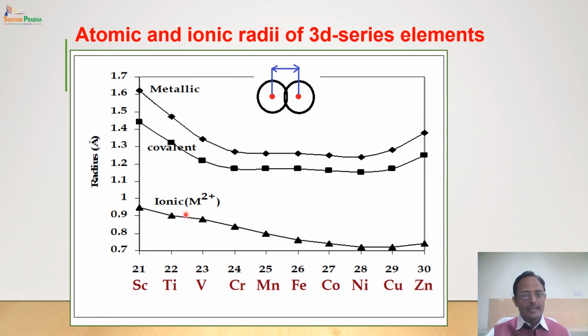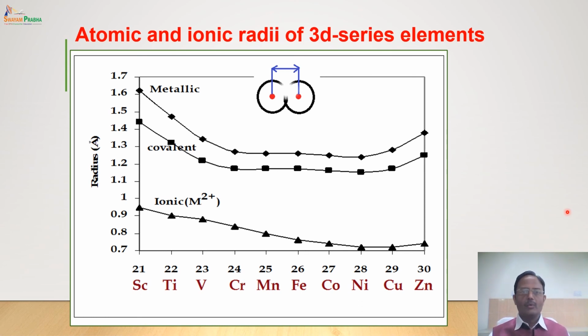And what is an ionic radius? Ionic radius is the radius of an ion. Now how are these positively charged ions formed? Since they are metals, all of them have a tendency to lose electrons and they form cations. Now these cations have the same nuclear charge but fewer electrons. And since the electrons are lost, the radius will definitely decrease, because now the nucleus has the same force of attraction but the number of electrons is less. So they are pulled closer to the nucleus. Hence, ionic radius is always less than the covalent radius.